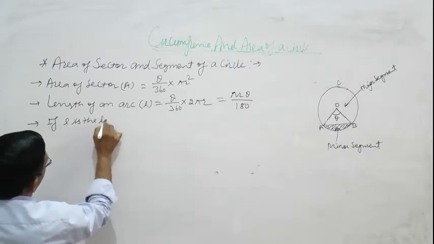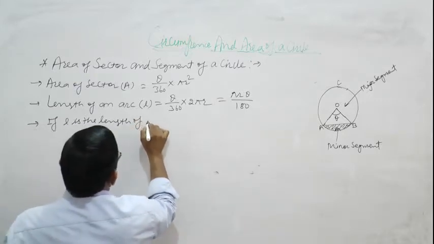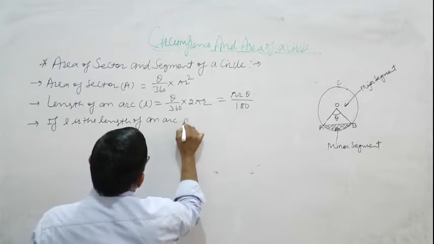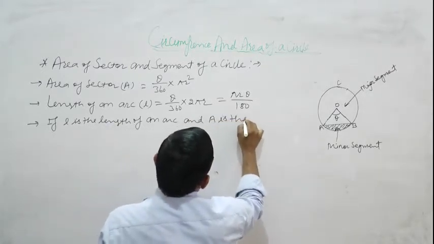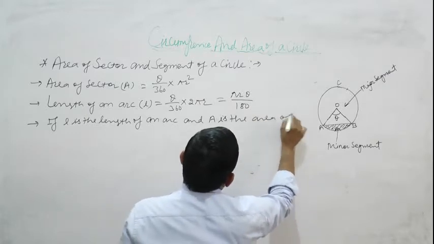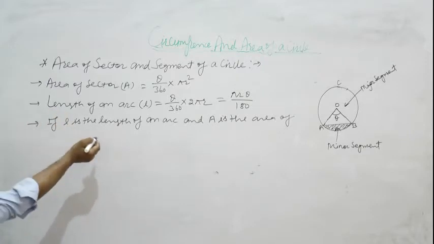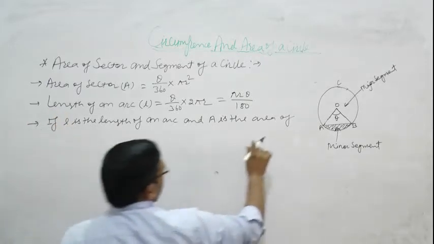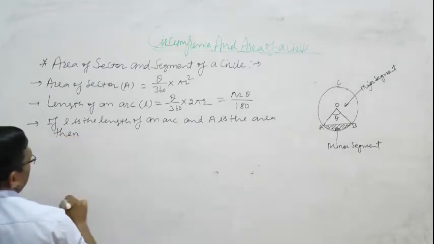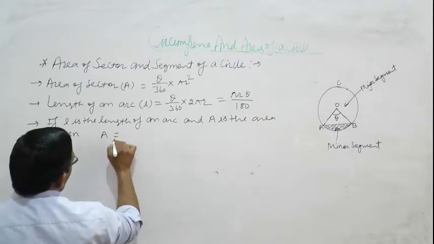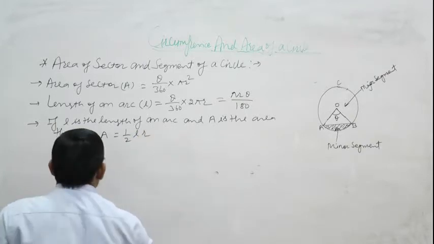If L is the length of an arc and capital A is the area of sector, then A is equal to 1 upon 2 multiply LR.